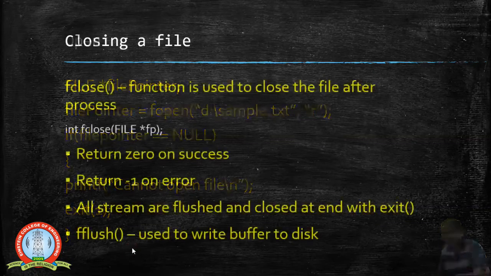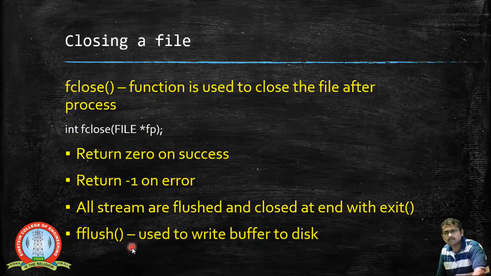Similarly, for closing a file, whatever files we have opened, we need to close them, but it is not mandatory, because once you perform an exit function, the operating system will automatically close that file. We can use the fclose function, though. This fclose function is used to close the file after the process.